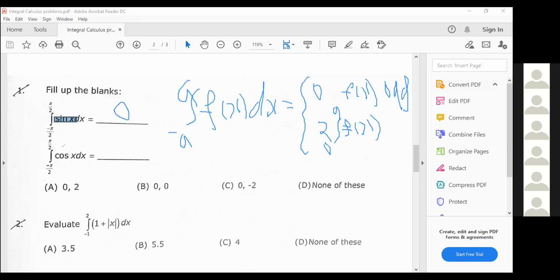Now let's check the second integral value. Here cos x, is it an even function or an odd function? Even function. Exactly. So it will become 2 times the integral from 0 to pi by 2 of cos x dx. What is the integration of cos x?